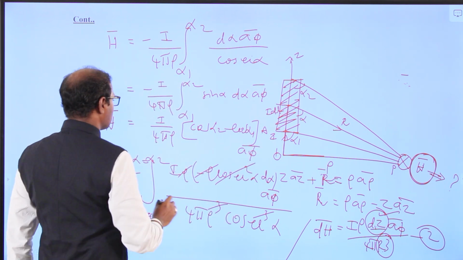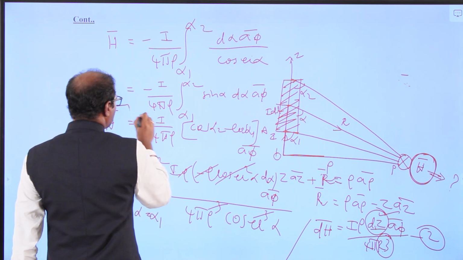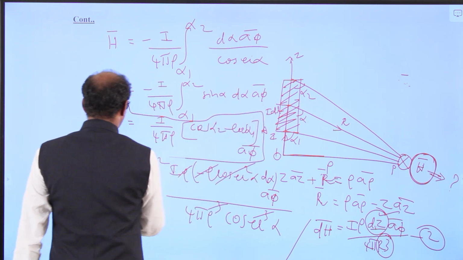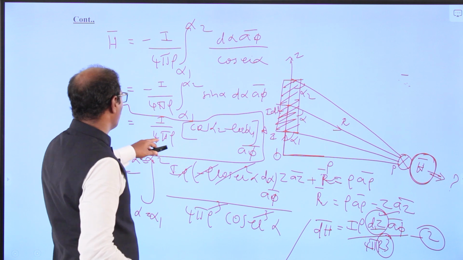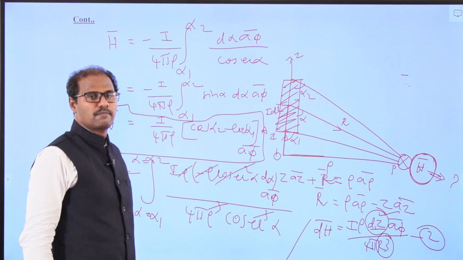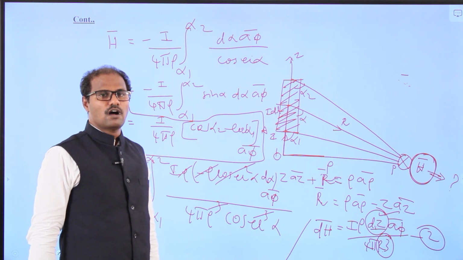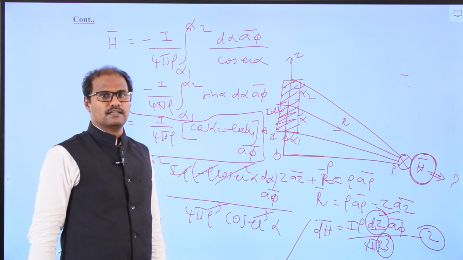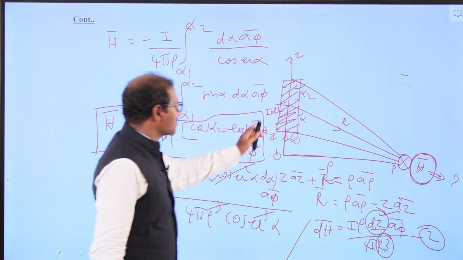So after simplification, we will get the H vector equal to I by 4 pi rho, cos alpha 2 minus cos alpha 1, in the a phi vector direction. This is the magnetic field intensity H of the filamentary conductor at a distance rho.